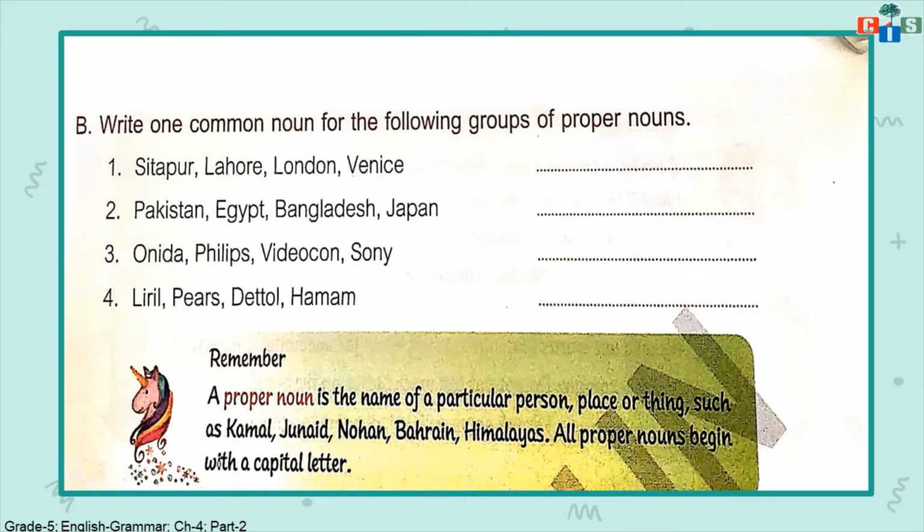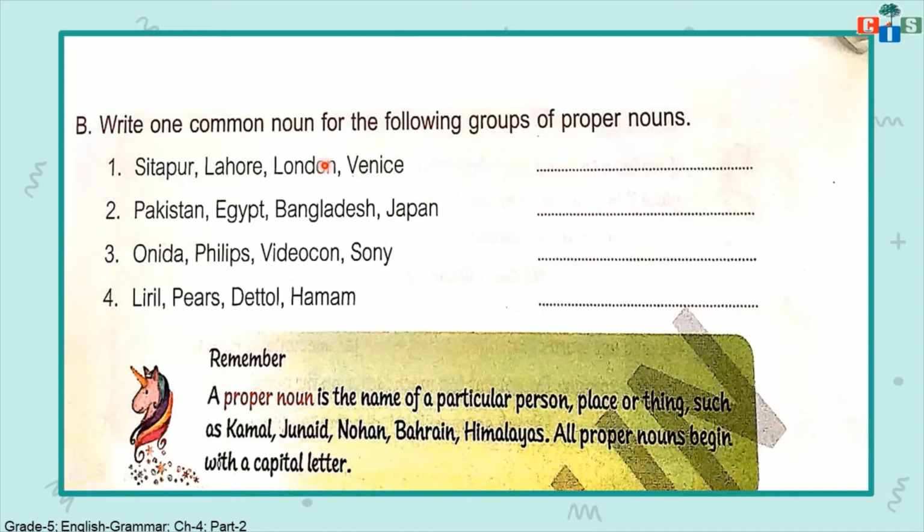Write one common noun for the following groups of proper nouns. Here we have to write one common noun for all these proper nouns. We have the names Sitapur, Lahore, London, Venice.